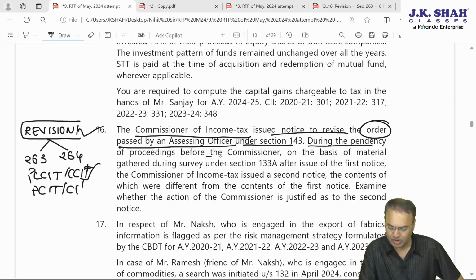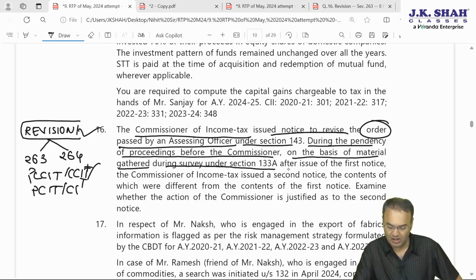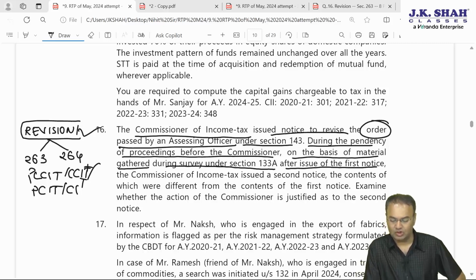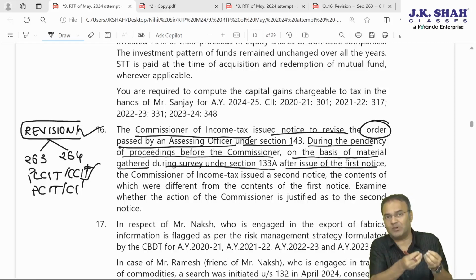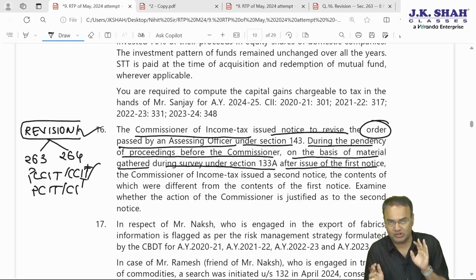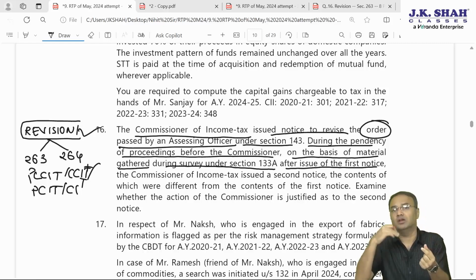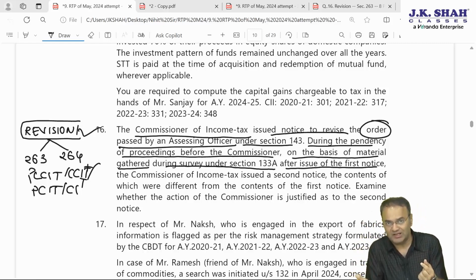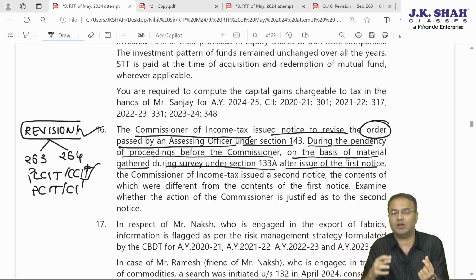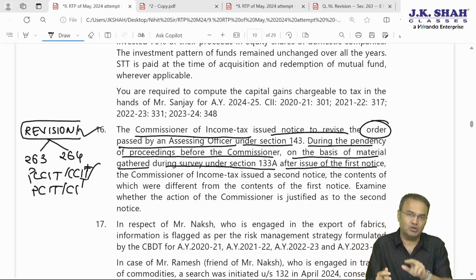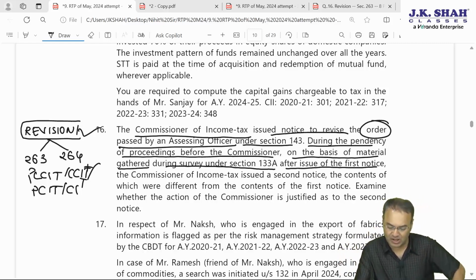During the pendency of proceedings before the Commissioner, on the basis of material gathered during survey under section 133A, after the issue of the first notice, so the Commissioner must have issued a notice under section 263, a show cause notice. Please show us cause why the order passed by the AO should not be revised for so and so reason. And now after issuing the first notice under section 263, there is a survey under section 133A. During survey, some extra material comes to the notice of the CIT. The Commissioner now intends to pick up the case again.